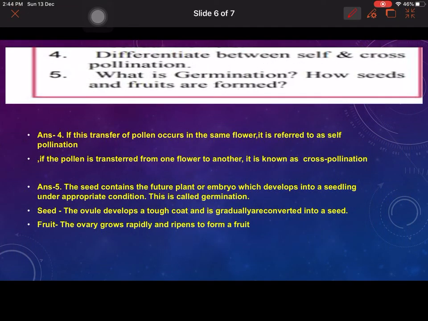Question number 4. Differentiate between self and cross pollination. If the transfer of pollen occurs in the same flower, it is referred to as self, and if the pollen is transferred from one flower to another, it is known as cross.